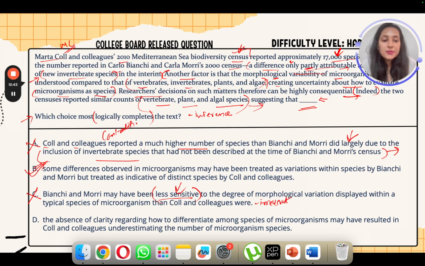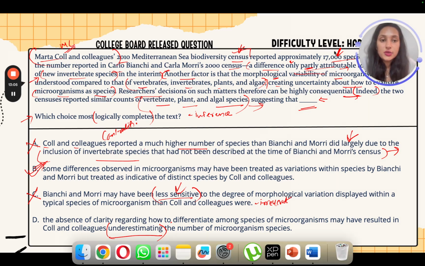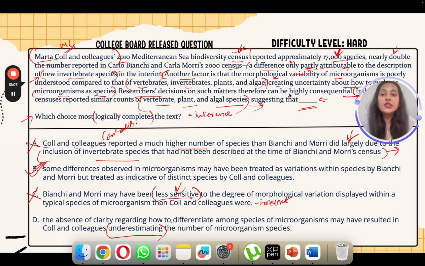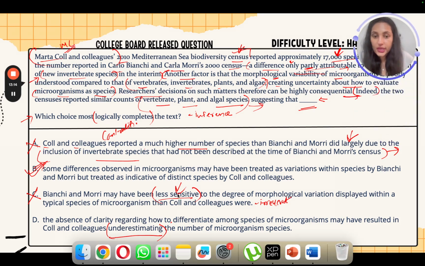Okay, so the absence of clarity regarding how to differentiate among species of microorganisms may have resulted in C and colleagues underestimating the number of microorganism species. So this word underestimating, C and colleagues clearly did not underestimate any number. The number that they reported is double the number reported by B and M. Right, so they are definitely not underestimating anything.